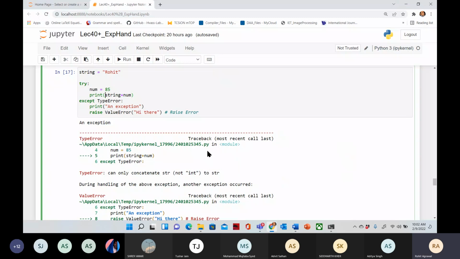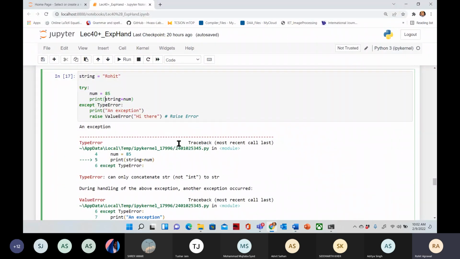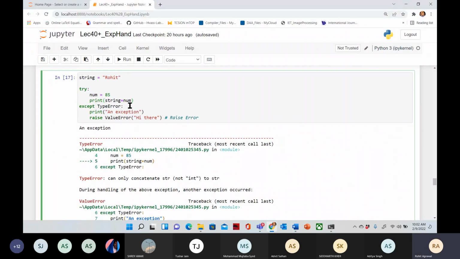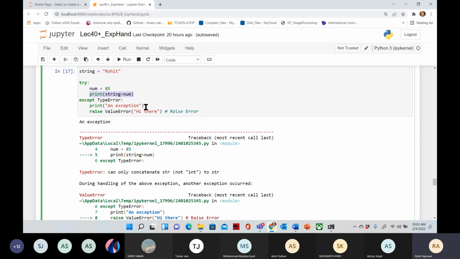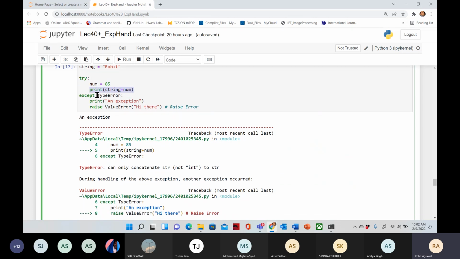Now in this section of code, we are again trying to add a string and a numeric value. So it will go into the TypeError handler because there is a type error, and this statement will execute, printing an exception.